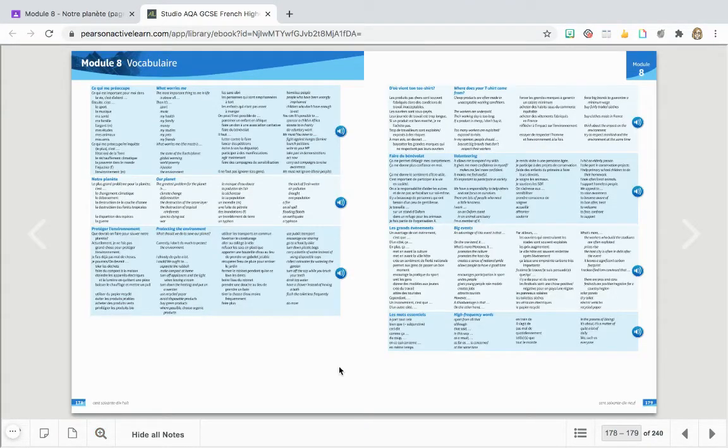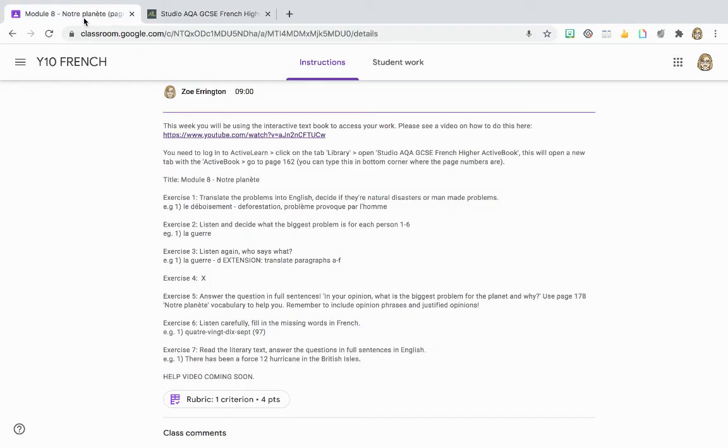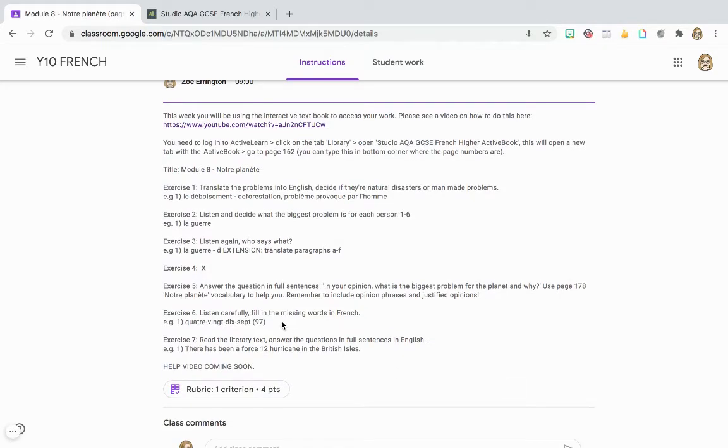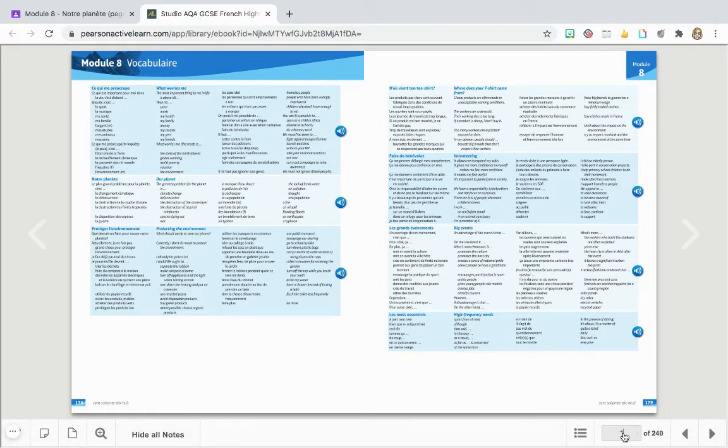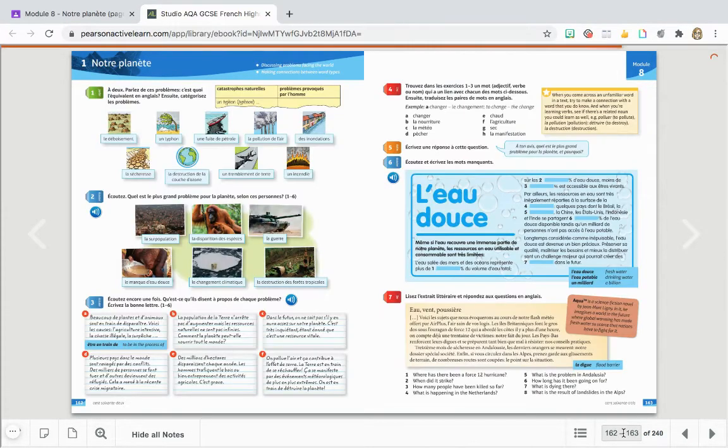Then once you've done that, for exercise number 6, what you're going to be doing is listening carefully and filling in the missing words. This one's probably the trickiest exercise, so you just need to listen really carefully and see if you can write the word in French down. I've given you the first one already. It's a number, a percentage, but just listen really carefully and see if you can work them out. Most of them are percentages anyway, so it's numbers. Remember, when you're doing listening exercises, it's this little speaker that you click to hear. So just click on the speaker and you can hear that.